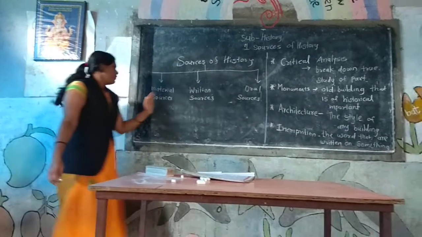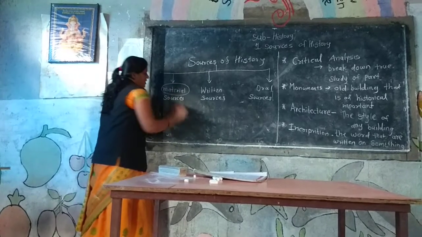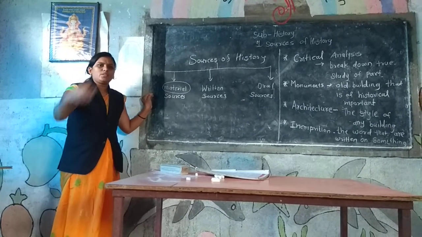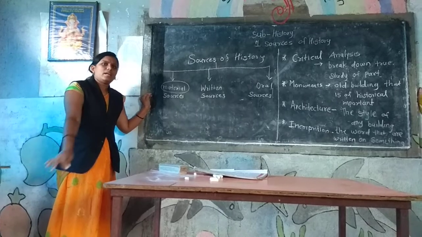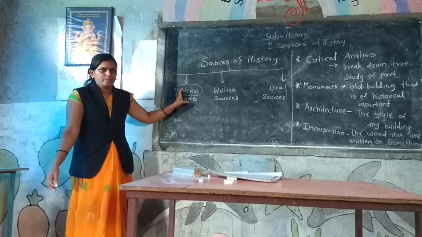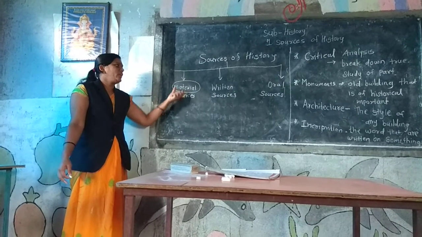You tell me, what is the meaning of material? This word you use daily in your life. Material means any object, anything. Any object related to this.